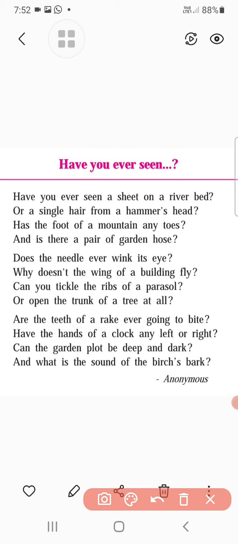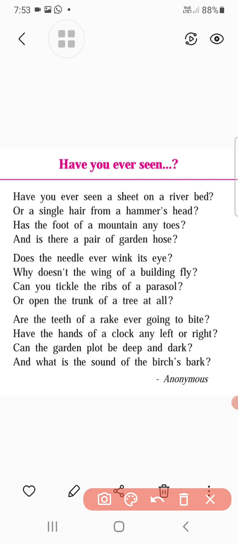Yes or no? He wonders whether the hands of the clock, in the next line you can see the hands of the clock, are right or left like human hands. So look at now, human hands, we can use the right hand, left hand. Similarly, in the same fashion, can the hands of the clock be used there? Similarly, in the next line, he is talking about the garden plot.